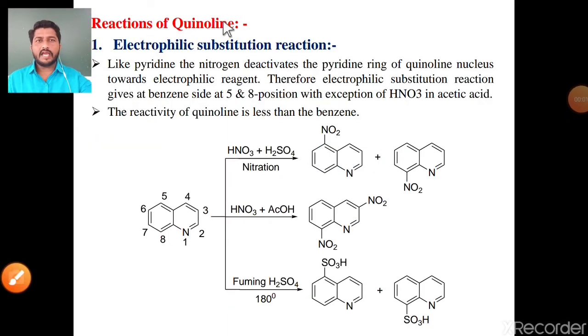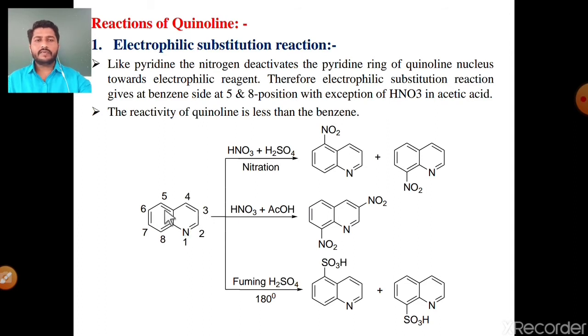Next is the reactions of the quinoline molecule. See the first reaction, electrophilic substitution reaction. Like pyridine, the nitrogen deactivates the pyridine ring of the quinoline nucleus towards electrophilic reagents. Therefore, electrophilic substitution reaction occurs on the benzene side at the 5 and 8 positions, with the exception of nitric acid in acetic acid. Okay. Similar to the pyridine molecule, in quinoline this nitrogen heteroatom deactivates the pyridine nucleus of quinoline for electrophilic substitution reaction.